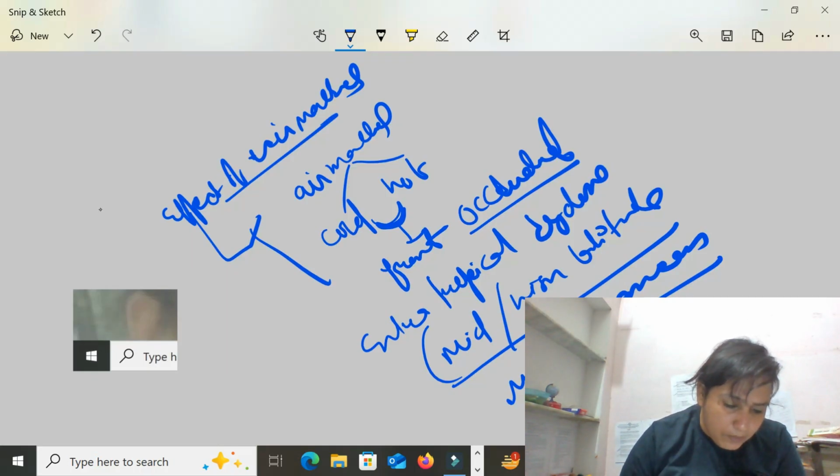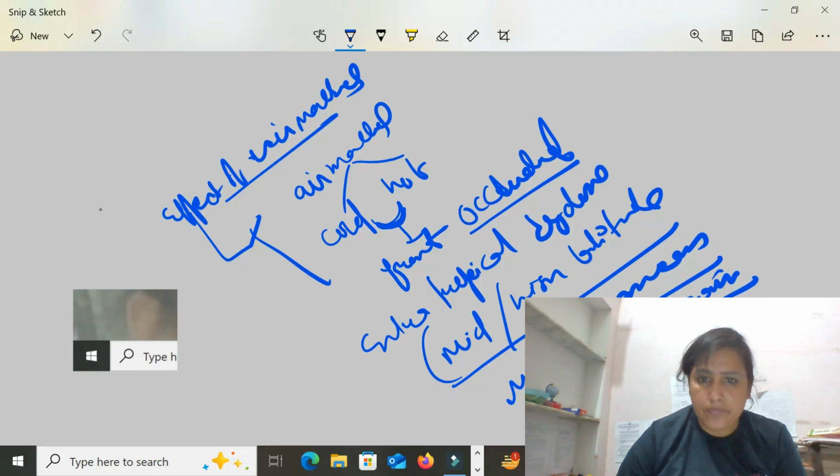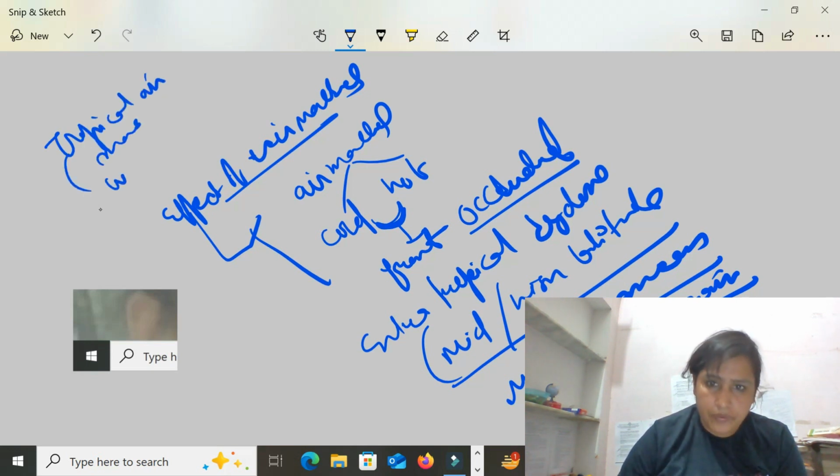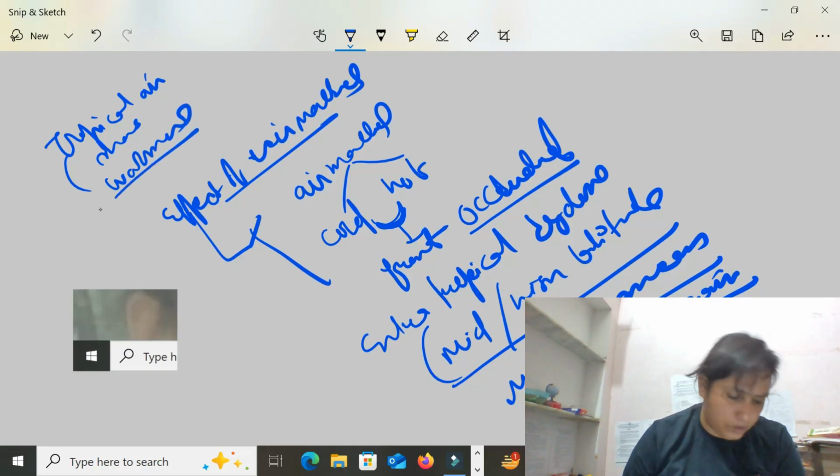Second is the passage of maritime air masses, which generally contain moisture that can cause rain in the Mediterranean region.